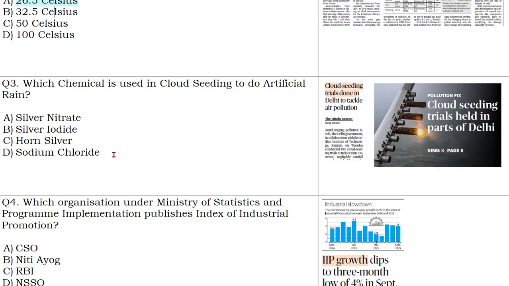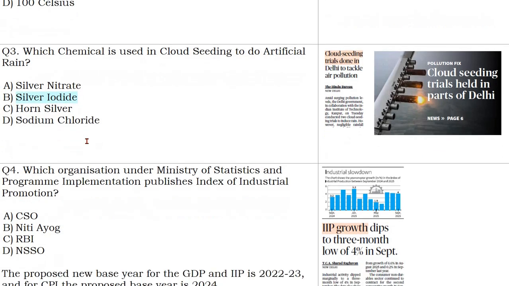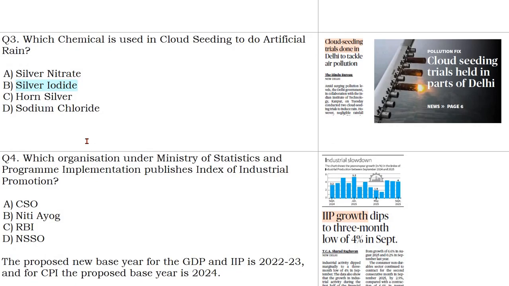So first of all, silver chloride is our salt. Table salt is called sodium chloride. Horn silver will not be the answer. Now come to silver nitrate. What is it? The election ink which we use is actually silver nitrate, mainly silver nitrate. It has been developed by CSIR. Now the answer for this will be silver iodide. Silver iodide particles provide the surface where water vapor can condense and rain might happen after saturation of water vapor.